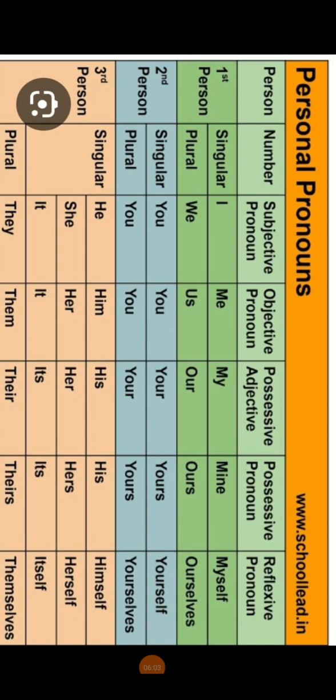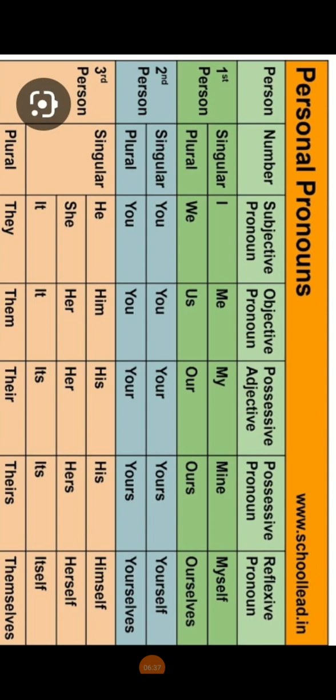For females there are only two options, or we may say a third option: she, her and hers. For males, three options: he, him or his, right? So that is a different issue. But yes, my, our, your, his, her, its are there. Now these are known as possessive adjectives.